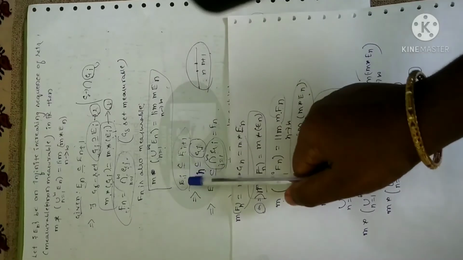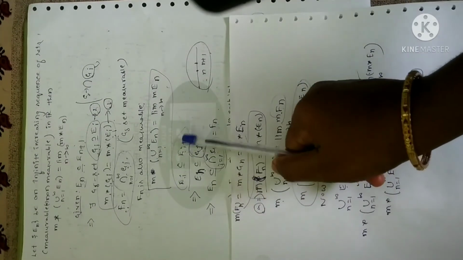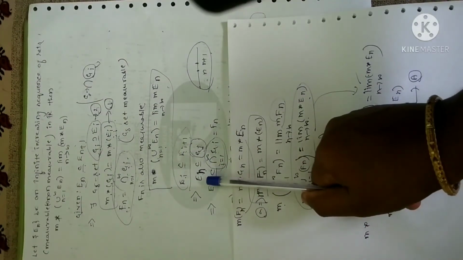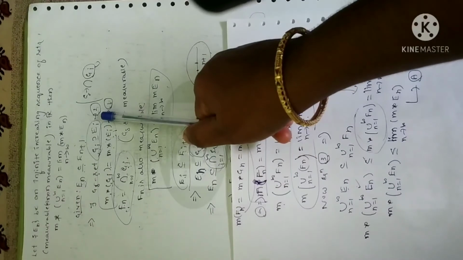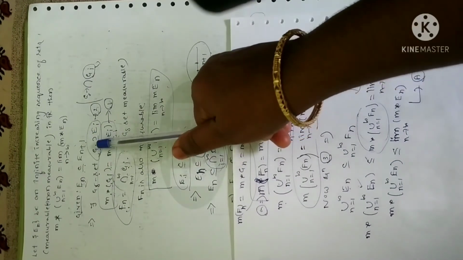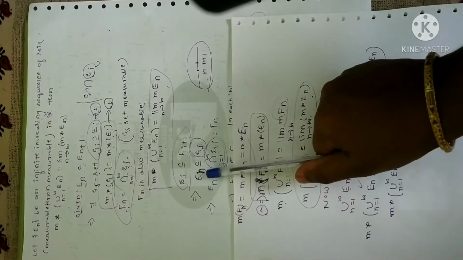Now just now I have proved this, so I can write this statement directly as Ei is a subset of Ei plus 1. Ei plus 1 is greater than Ei, right? Now En will be contained in Gi as per statement 2. Look at equation 2: Ei is contained in Gi. So I can reverse this statement: En is contained in Gi for some particular n.